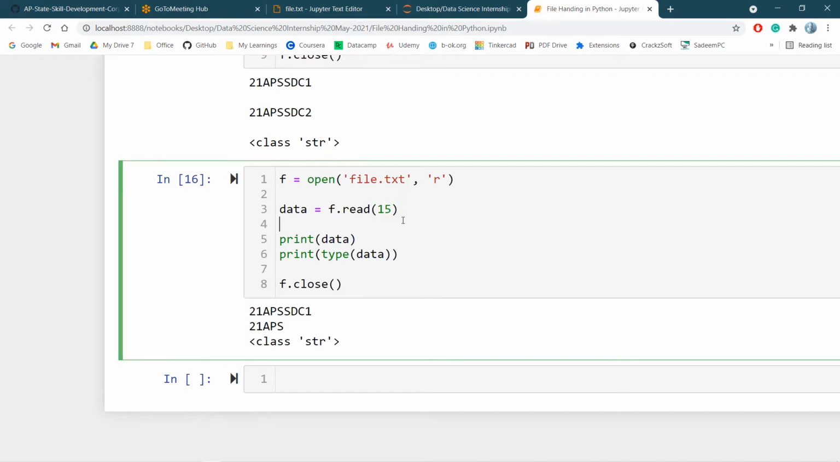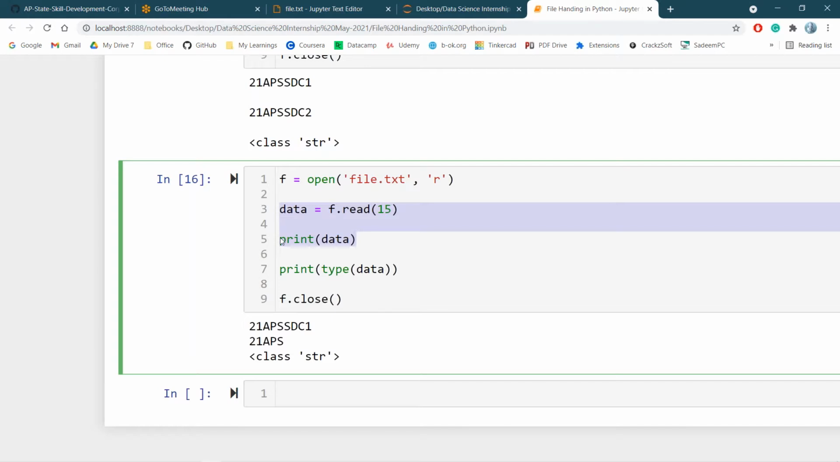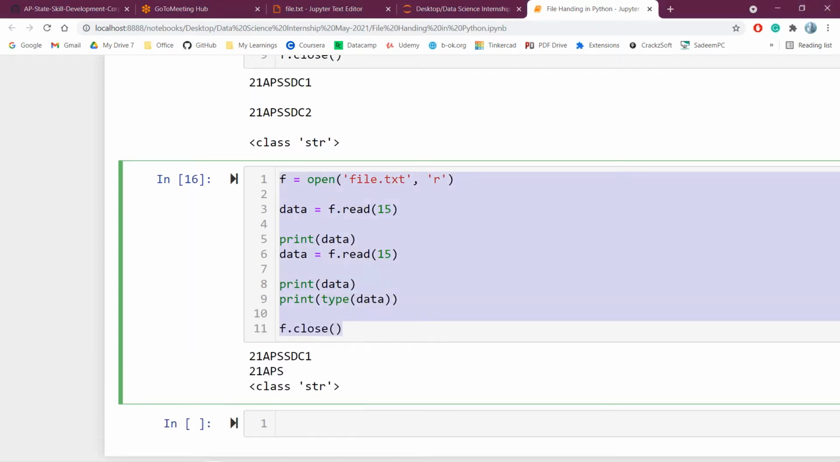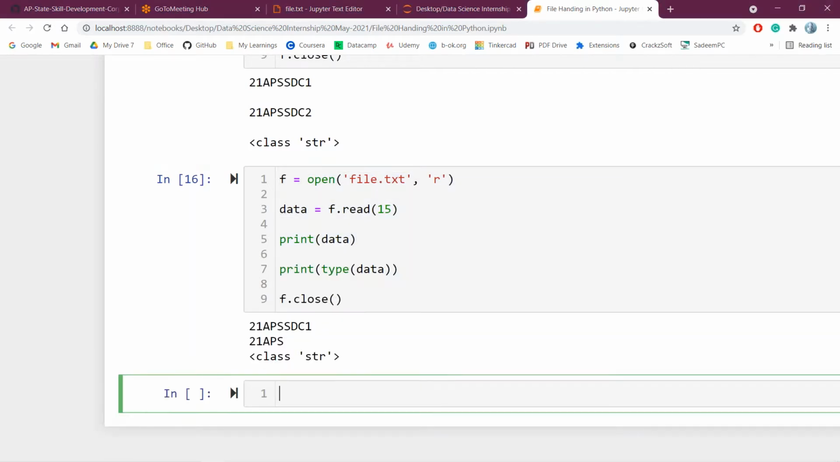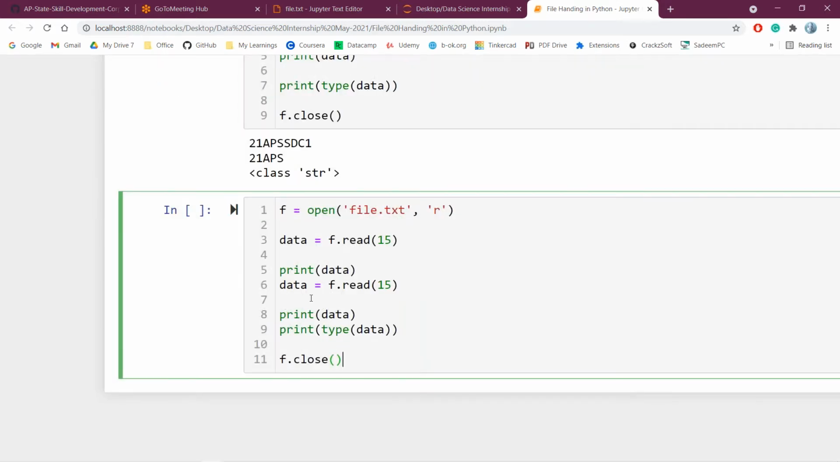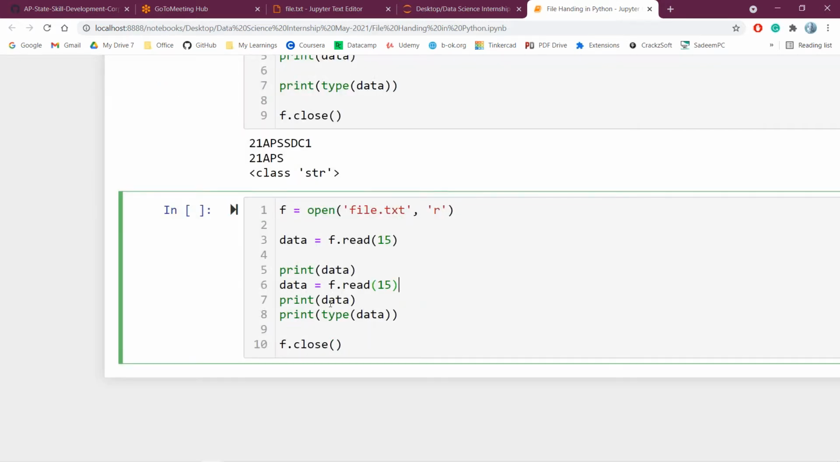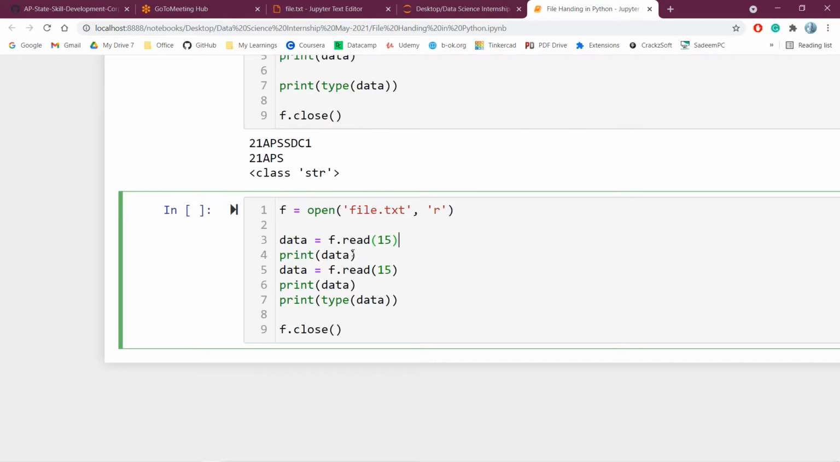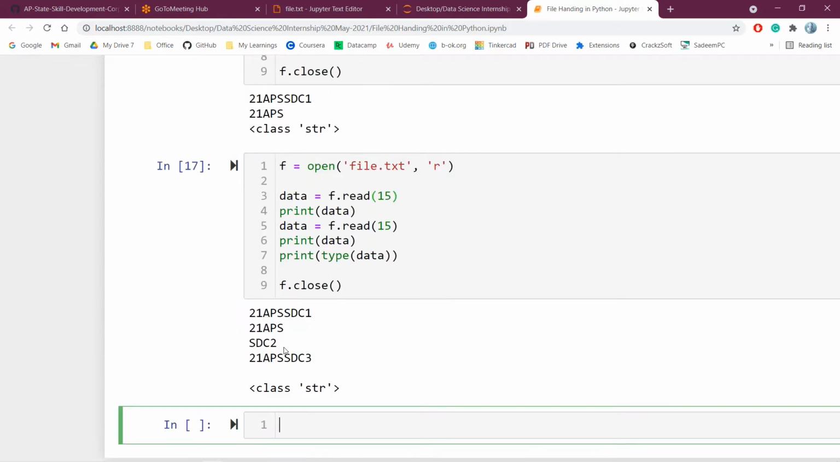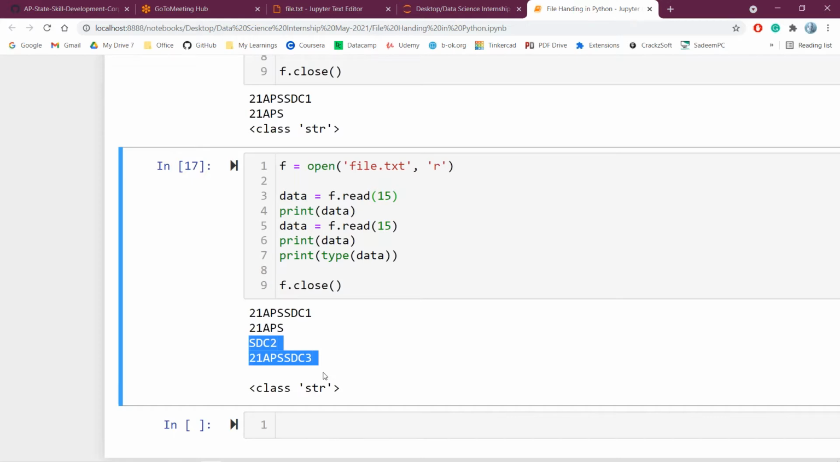The cursor will be waiting after the first 15. If I read the same thing again, I am getting the next 15 characters, and the cursor will be waiting after the second 15. There is no possibility to take only 100 words, or 20 words, or 30 words. So programmatically we have to do those operations.